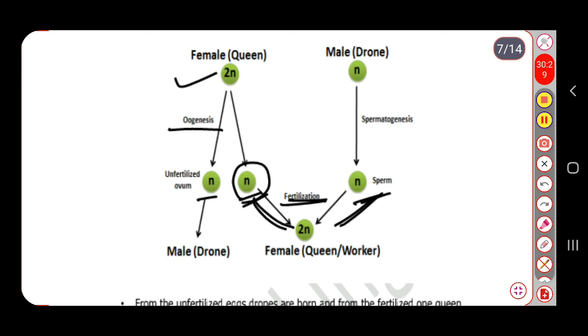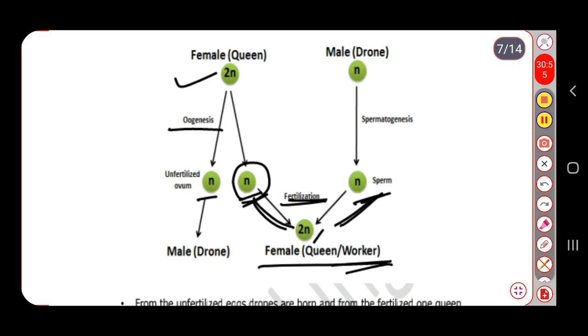So again the condition is diploid, which means that it will be a female. If that grub is fed by the royal jelly, that female will become the queen, and if it is fed with ordinary jelly or ordinary honey, it will become a worker.